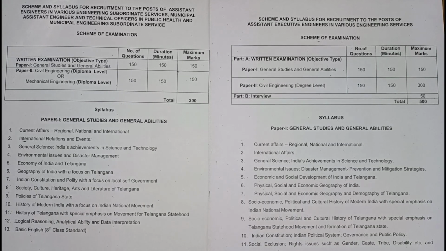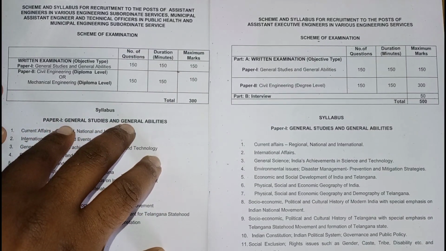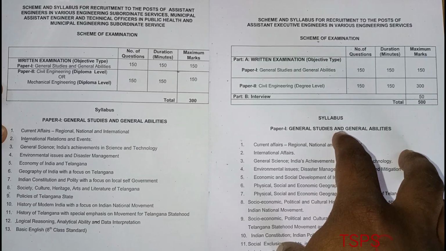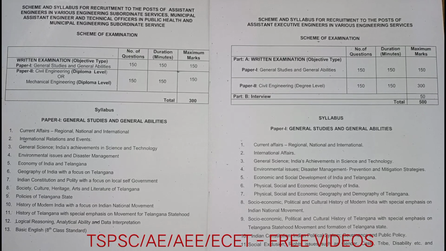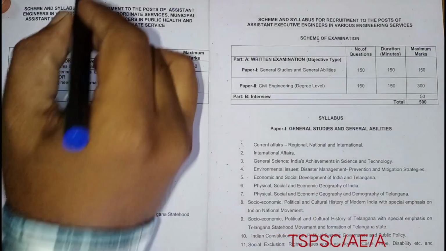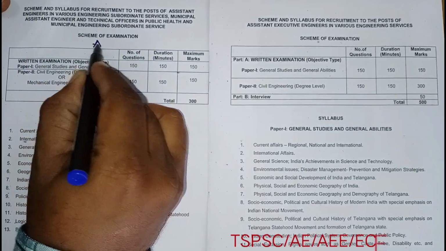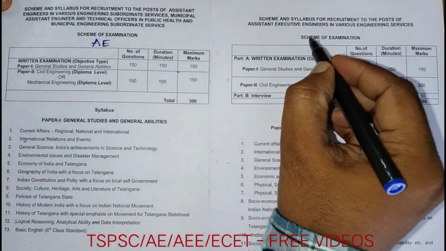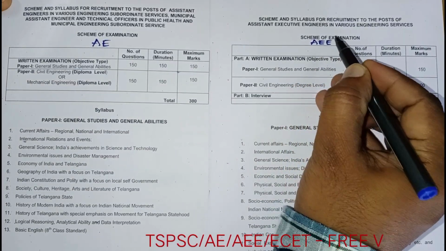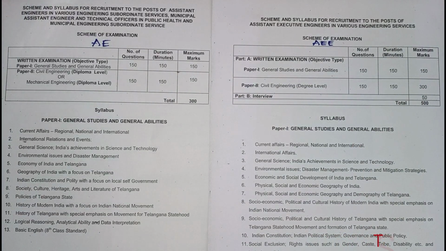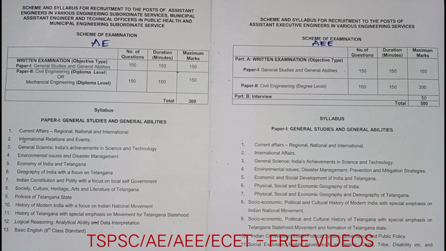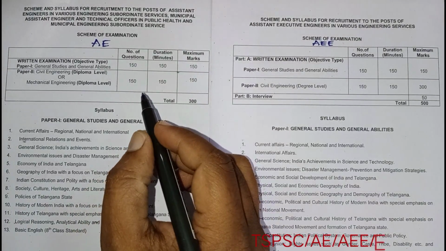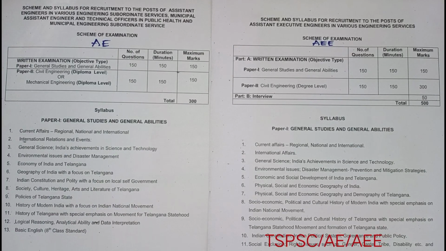Here is the scheme of examination. This is the AE syllabus and this is the AEE syllabus. First, we'll see the exam paper pattern. This is the scheme of examination for assistant engineers, AE, and this is for AEE, assistant executive engineers. Both exams are multiple choice questions, MCQ.